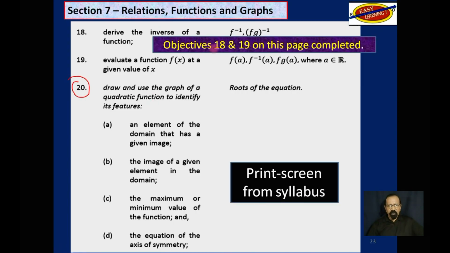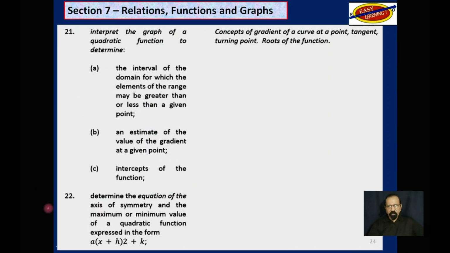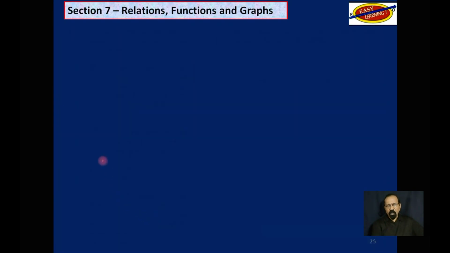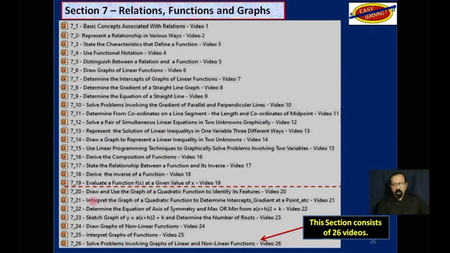Please note objectives 18 and 19 have been completed. We are now at objective 20. And then we will still need to go on for the rest of this section, objective 22, and finally up to objective 26. That's where we need to reach for this section.